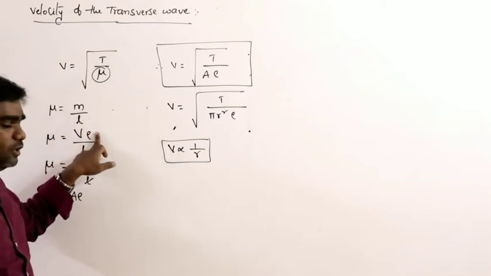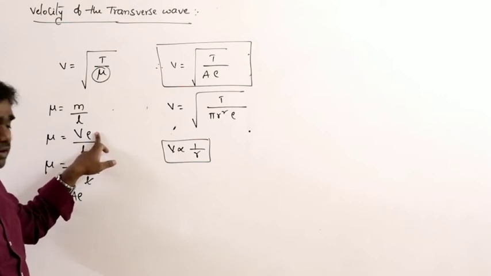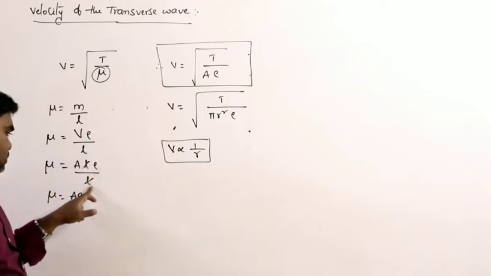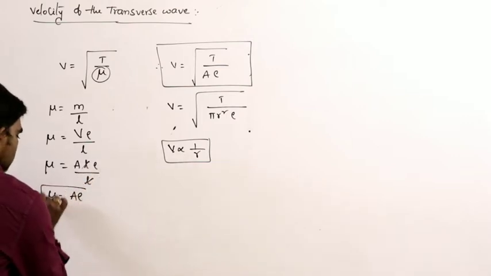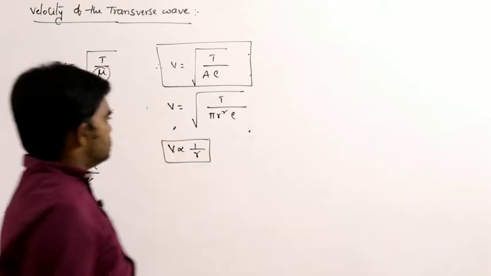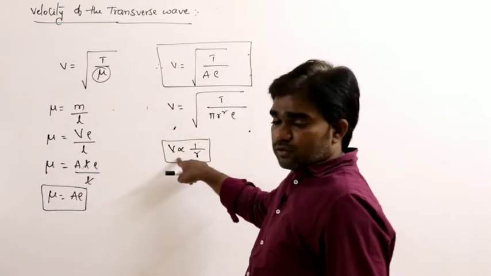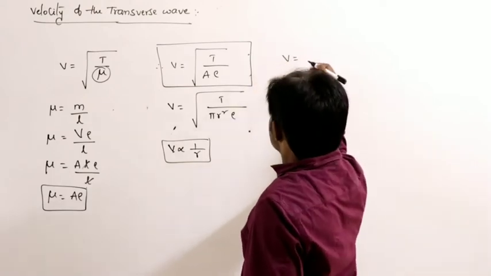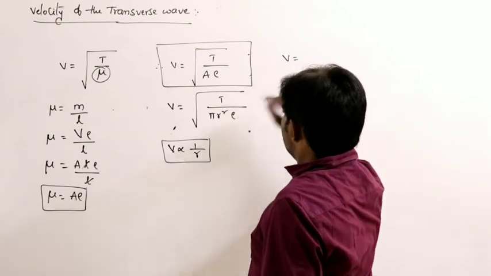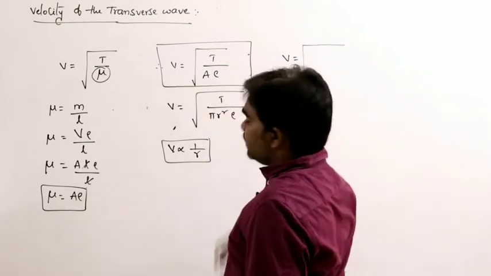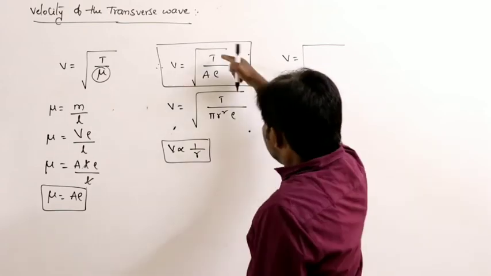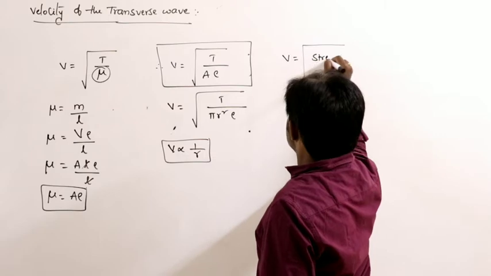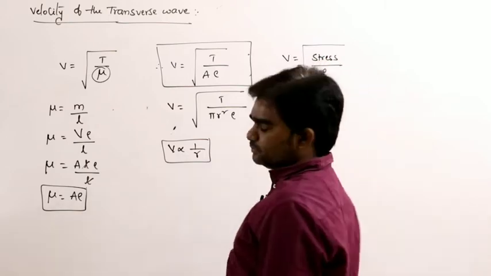Mass can be written as volume into density. Volume is area into length. Length gets cancelled, so mu can be written as A rho. Area can be written as pi r square. So from this, velocity is inversely proportional to radius. And one more thing, V is equal to square root of T by A rho. T by A is tension by area, or force by area, which is nothing but stress. So V is equal to square root of stress by rho.